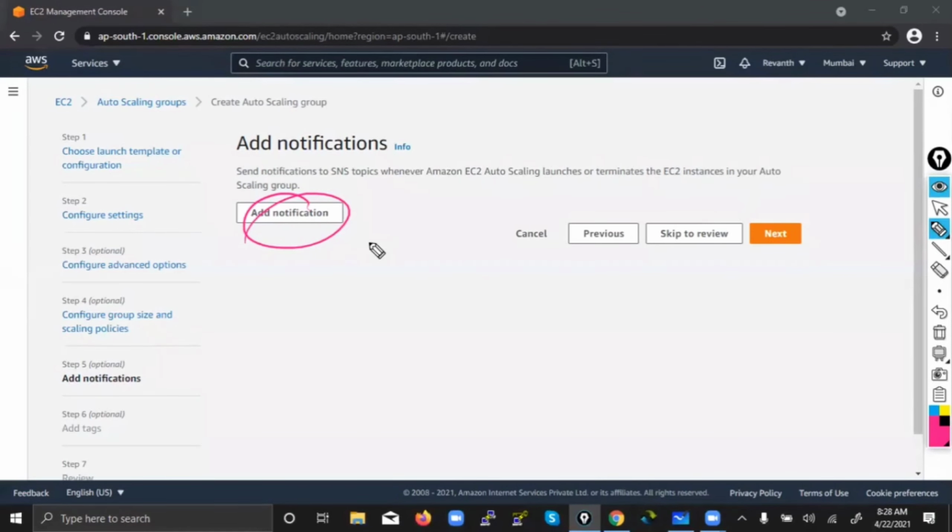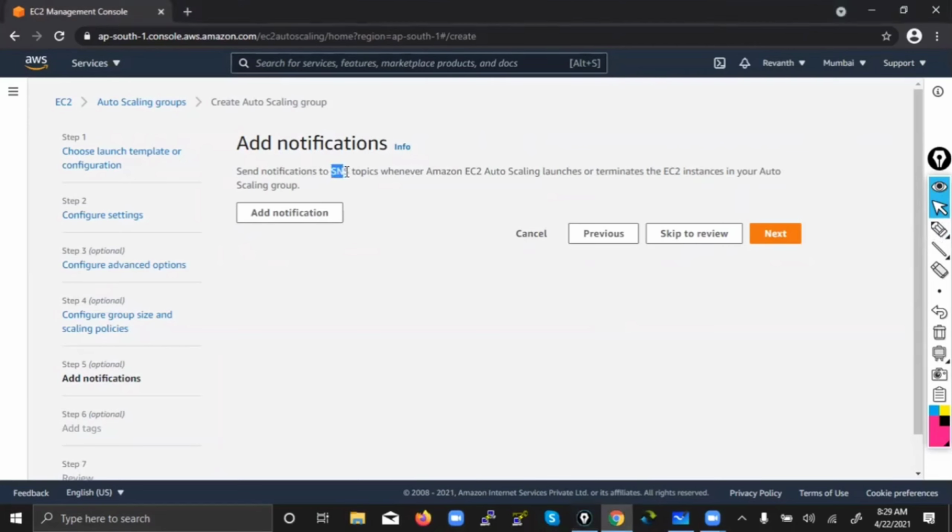Who will give you this information? What is the service that deals with notification, SMS? Simple Notification Service. This is also part of our course. Moving further, we will be discussing it. It's a very simple one, and then you will understand automatically. So for now, it's not a compulsory thing. This is also optional. If you want to get notification, you will configure it. If you don't want to get notification, you can leave it as it is. But yes, we are going to discuss it further. When we discuss SNS, then only you will understand how you can configure notification. So leave it for now.